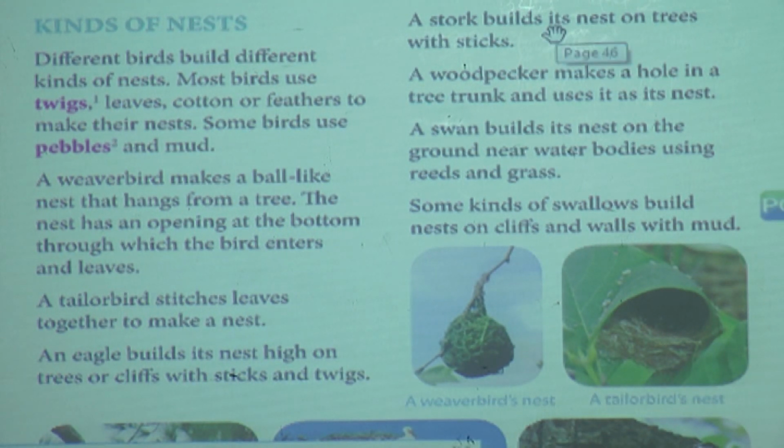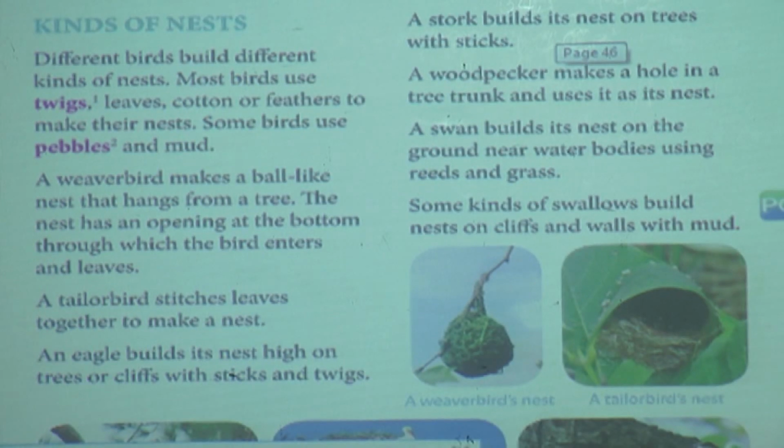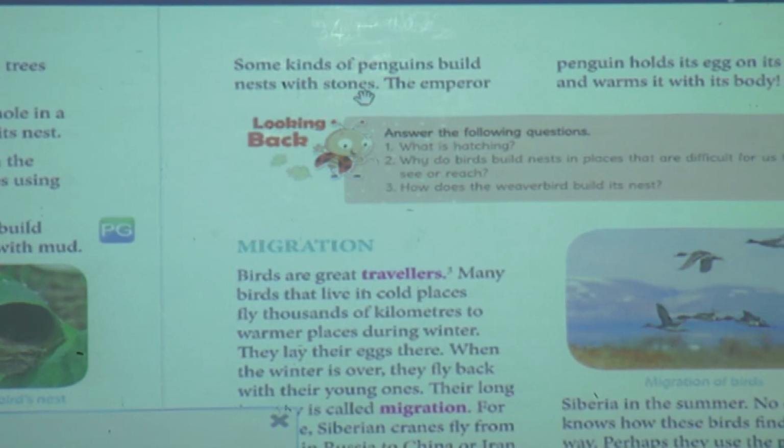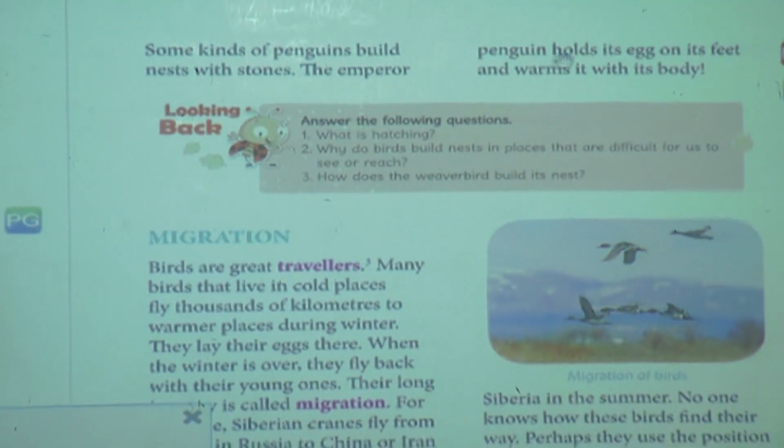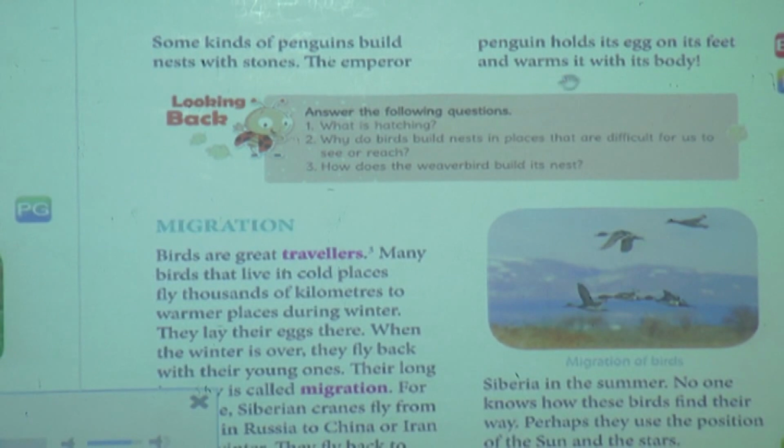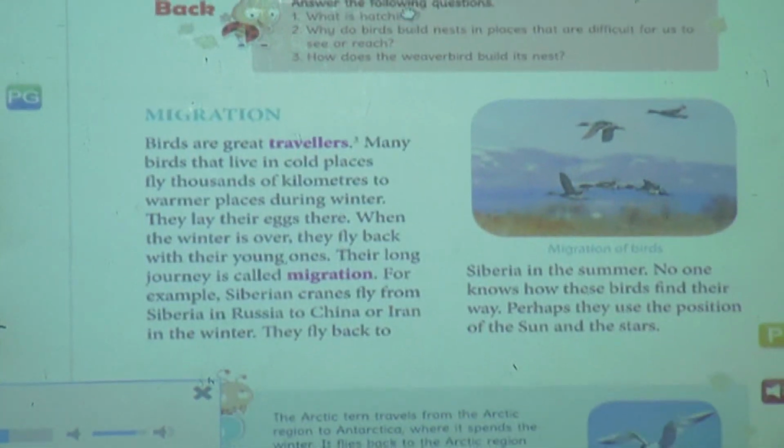A stork builds its nest on trees with sticks. A woodpecker makes a hole in a tree trunk and uses it as its nest. A swan builds its nest on the ground near water bodies using reeds and grass. Some kinds of swallow build nests on cliffs and walls with mud. Some kinds of penguins build nests with stones. The emperor penguin holds its egg on its feet and warms it with its body.